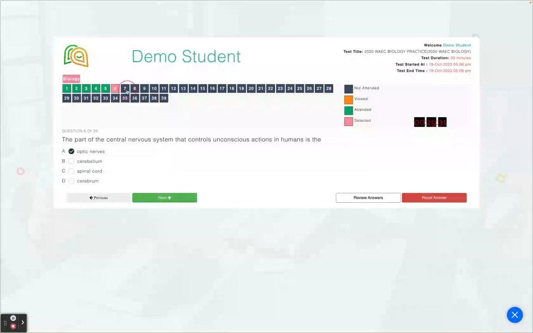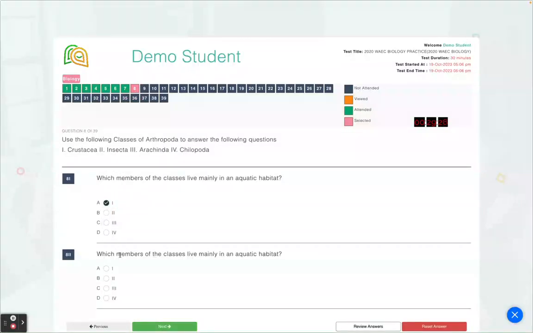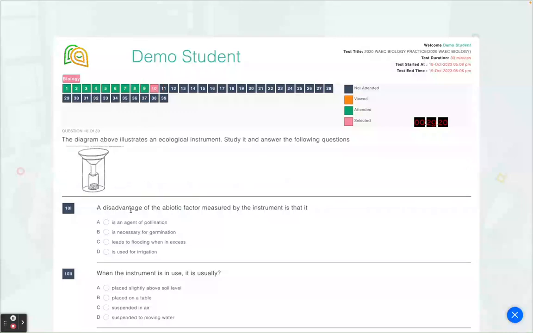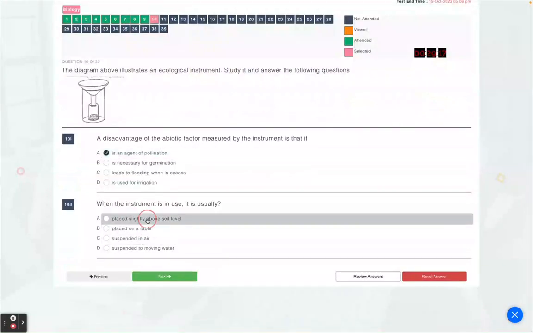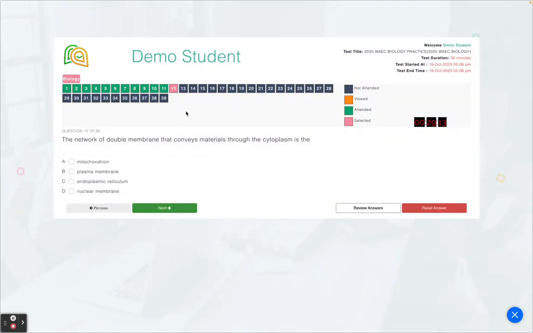And the system is also built in such a way that, without just biology, if I want to write JAMB itself, a combination of all subjects, the system can enable me to do that. You can see them here. All these questions are vetted questions and vetted answers.